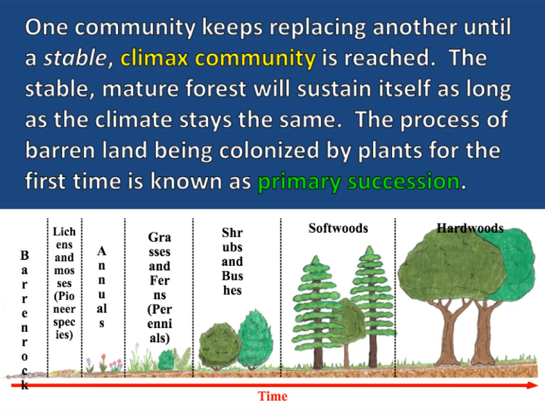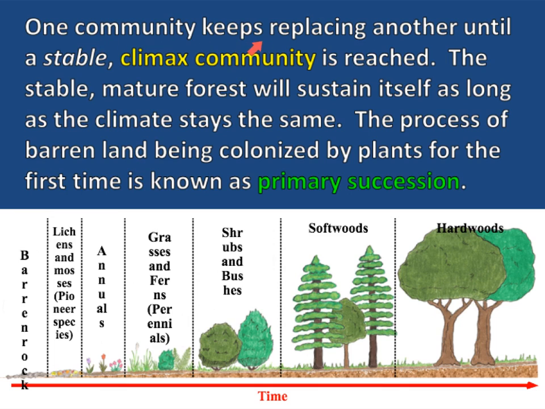So on the front page, go ahead and label that diagram. Starting off, notice that there are dashed lines to separate each level. So write down for the first section is barren rock. And then it's lichens, annuals, grass, shrubs, softwood trees, hardwood trees. So go ahead and label it. You may pause the video.